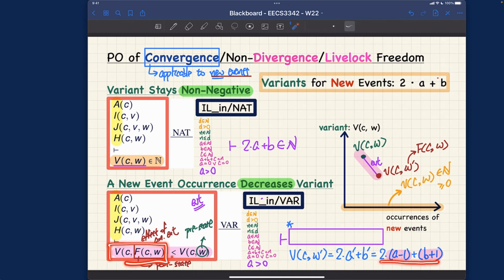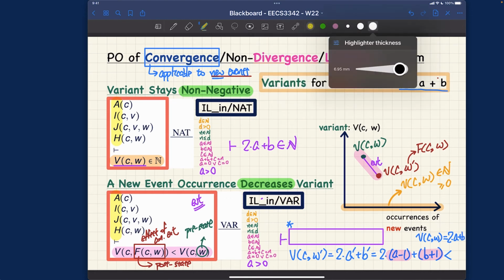That should be strictly less than the pre-state evaluation for the variant. So that means it should be strictly less than the pre-state evaluation for, let me just write it down over here, V and then C W, which is exactly equal to 2 times A plus B. 2 times A plus B over here.